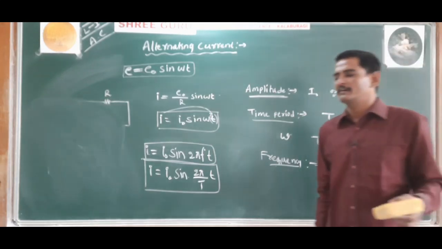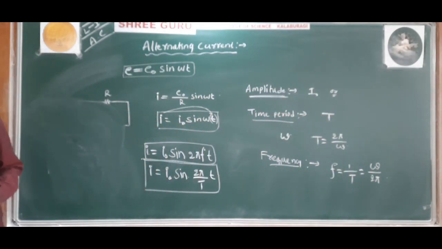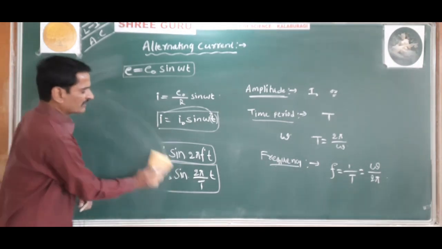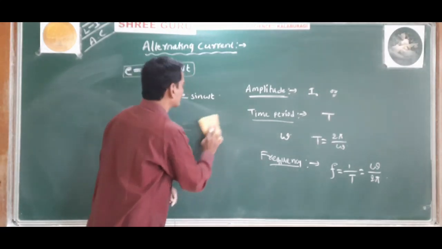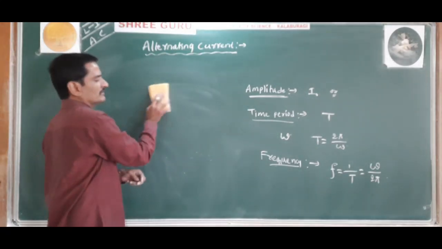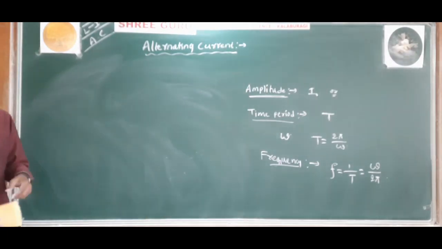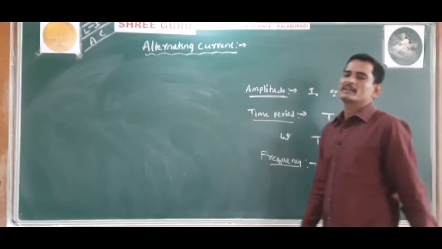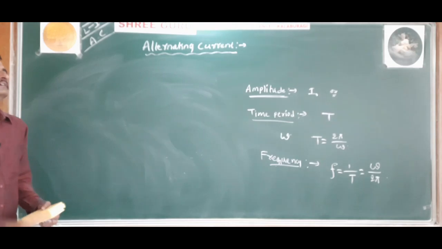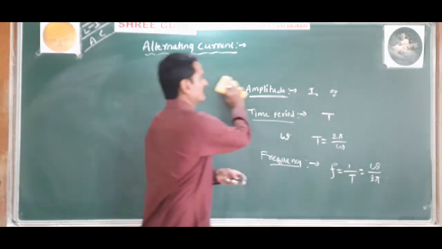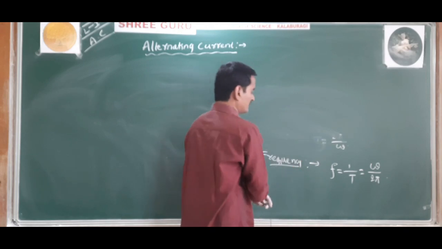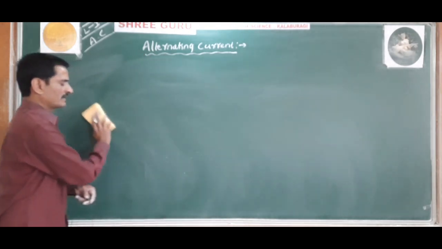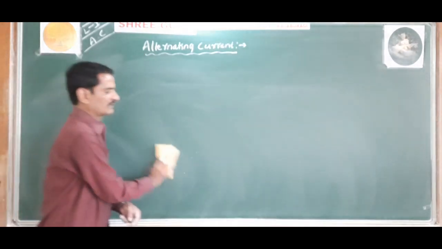Now next, average value of alternating current over one complete cycle. The average or mean value of alternating current over one complete cycle is 0. It can be proved mathematically, so it is not required. That's why we define the average or mean value over a half cycle. We derive the relation between the average value of alternating current and the peak value of alternating current. Understood?